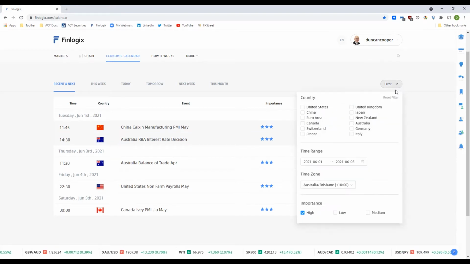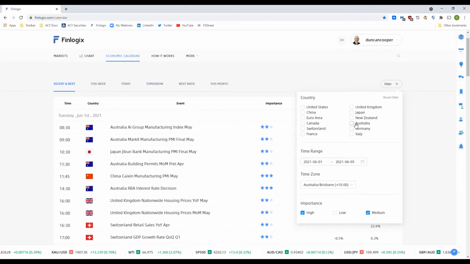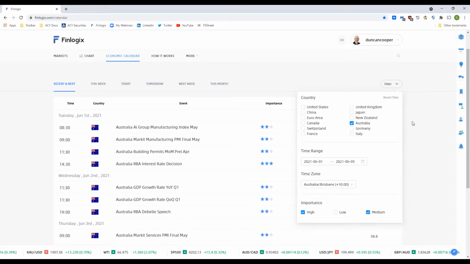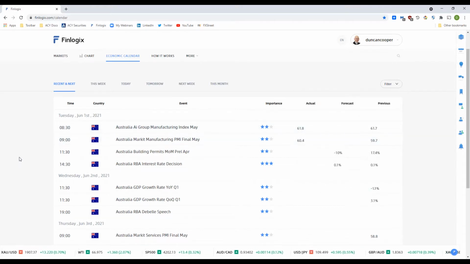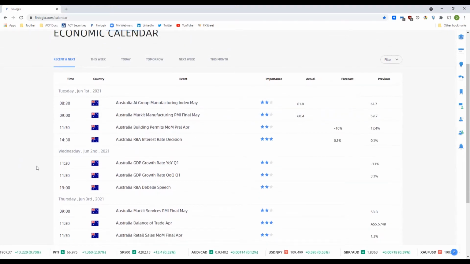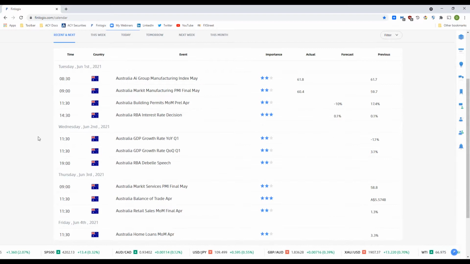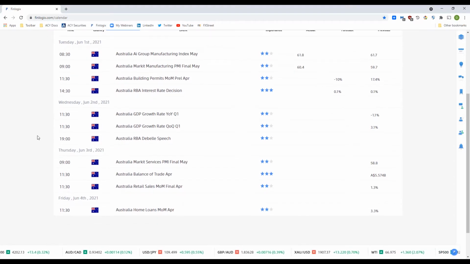Going back to the filter, just going to filter medium and just for Australia, and I did notice that on Wednesday we've got the GDP figures coming out as well, so just go through, make sure you know where all the items are coming out that can affect a trade if you're in the Australian dollar to US dollar. Okay, alright, let's get into the charts, and first up we'll have a look at the dollar index.